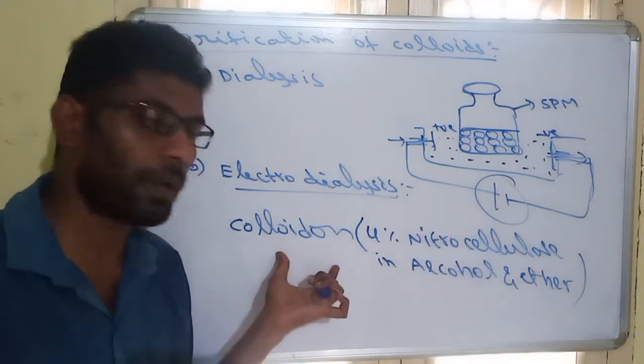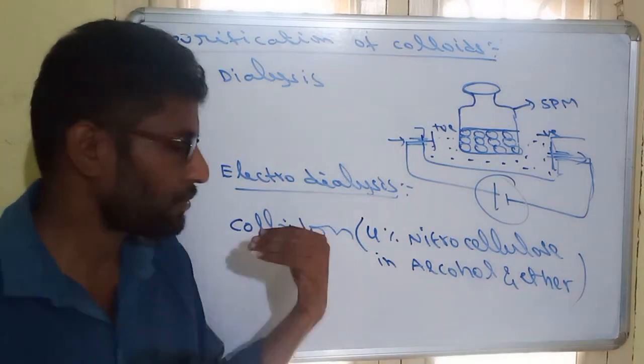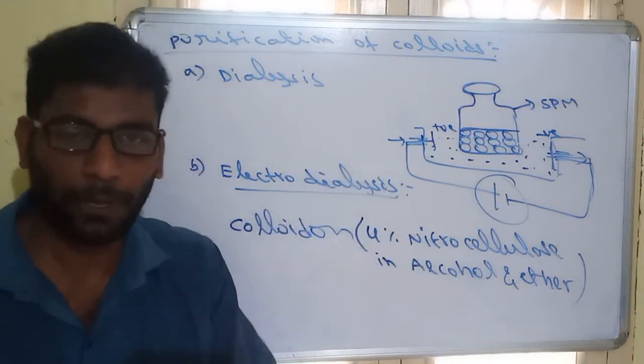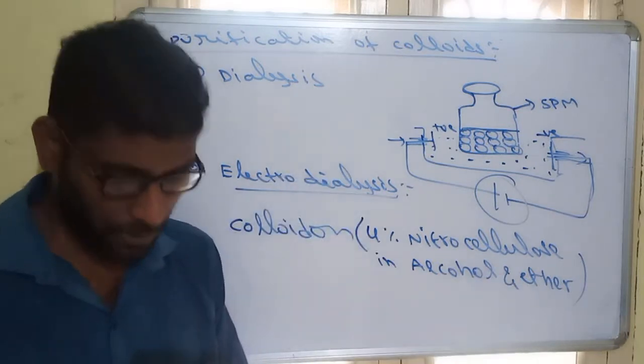This solution is called colloidal. When we soak ordinary filter paper in this solution, it is converted to ultrafilter paper, where the size of the holes is decreased. So it is used for the purification of colloid.